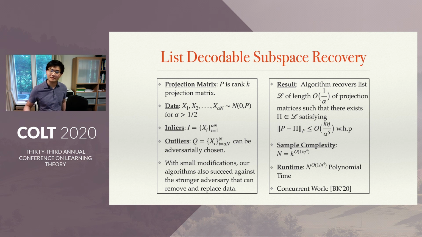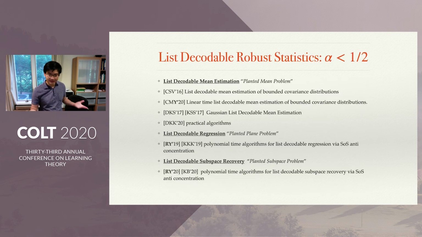There's some concurrent work by Kothari and Bakshi, and they're able to take this K dependence in the recovery guarantee down to log K in quasi-polynomial time. It remains an open question to remove the K dependence in polynomial time. So list decodable robust statistics has been done in a variety of settings: in mean estimation, in regression, and subspace recovery now.